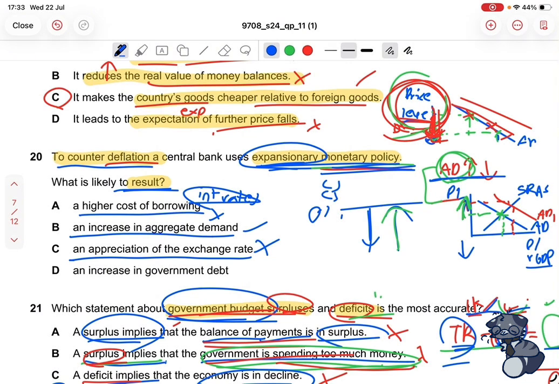The next one says an increase in government debt. Now this seems to be about government spending. So since government spending is done, of course, by the government, that will be related to a fiscal policy, not a monetary policy, because monetary policies are, of course, related to the central bank. And the central bank does not control the government budget or its debt. The government itself does. So this isn't even a monetary policy, and this doesn't even talk about a result. So that can't be it either. So we're going to cross that off. And of course, since B is our only option left, we're going to take that one, and that is correct.